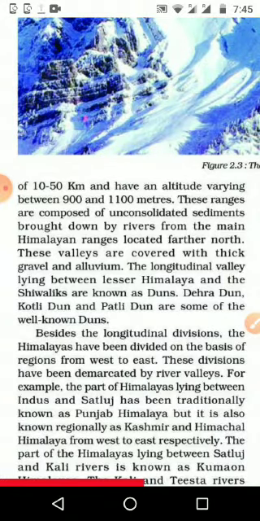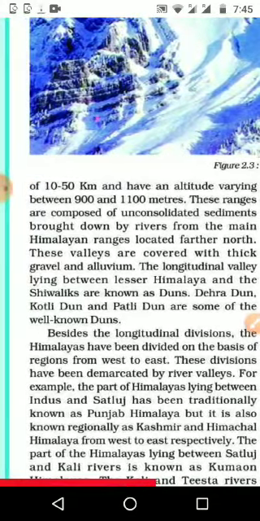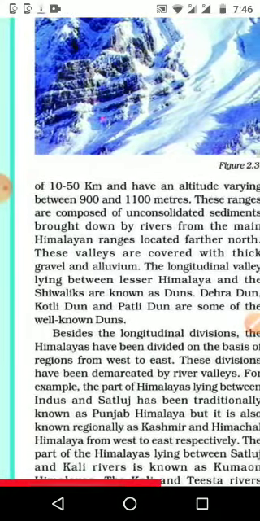And these valleys are covered with thick gravel and alluvium, meaning a very high deposit of fertility, and we can also see many minerals and many gravels, or parts of rocks. Already we have seen that the Great Himalaya is composed of granite, and parts of that granite, with the help of water erosion as well as ice erosion, come down and are deposited in the lower layer, that is known as the Shivaliks.